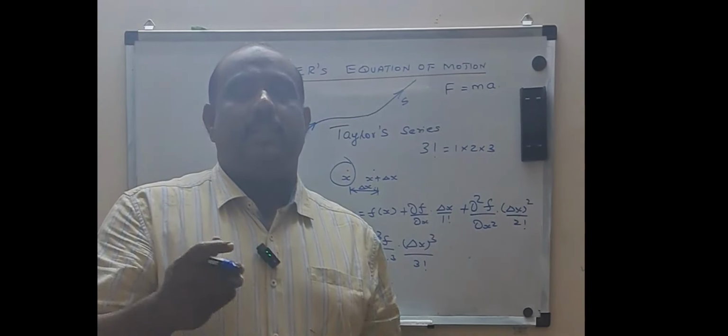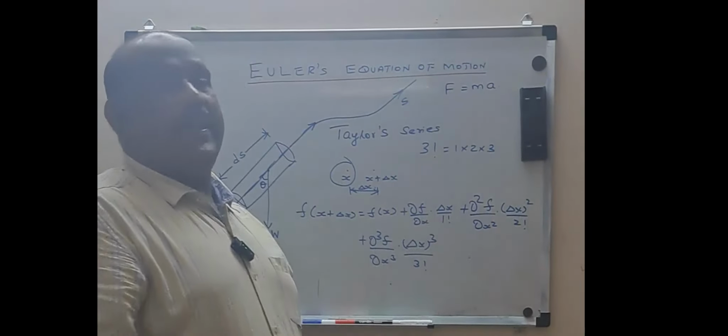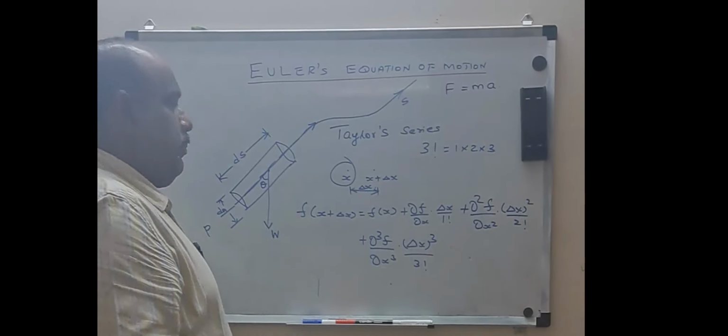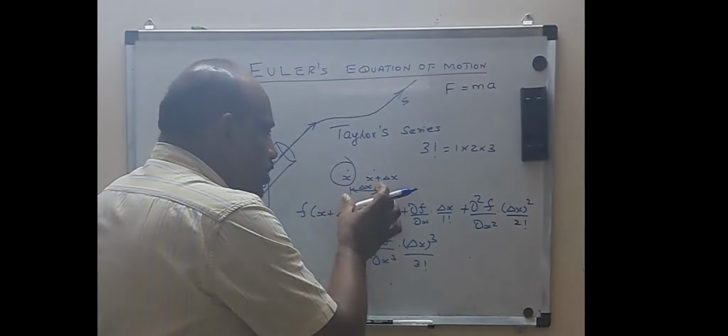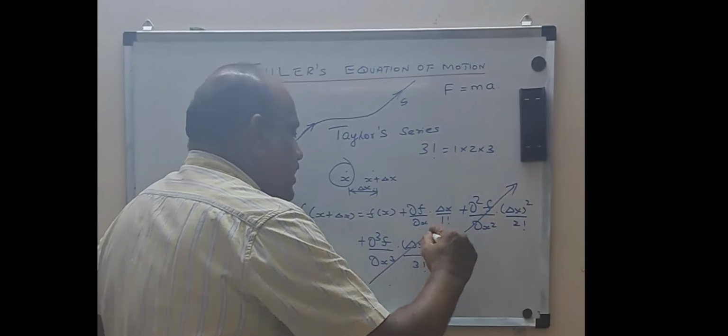That x plus delta x is nothing but the new value which you do not know, but we can find it with the help of the Taylor series. Now let it be there. And when the distance becomes very small, it is enough to neglect these higher-order terms.